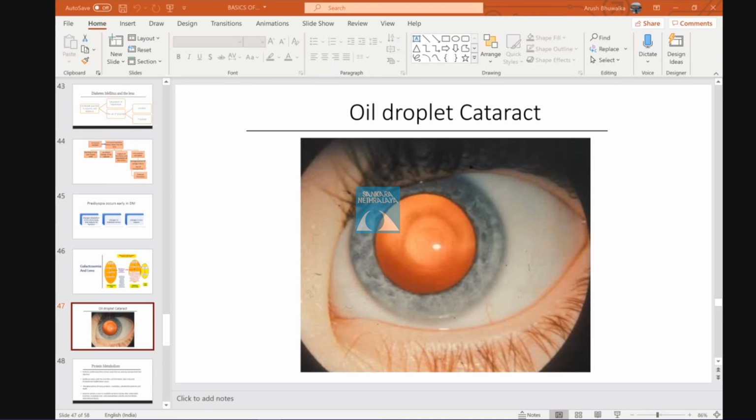One more thing, it's written in Steinert's book of cataract surgery. It's a very interesting point. They say that the lens is the only organ in the body which you can't study in vitro. Once you take out the lens from a cadaveric eye and keep it in an artificial medium, it doesn't hold its natural shape, and the biochemistry changes. That's why, whatever forms of cataract you see in vivo in the human eye, we really can't study the organ outside.